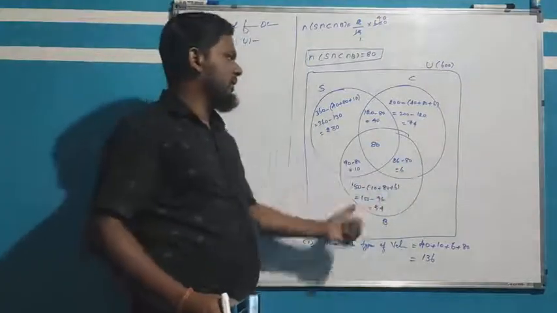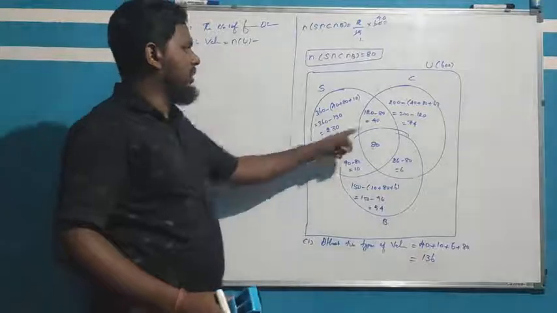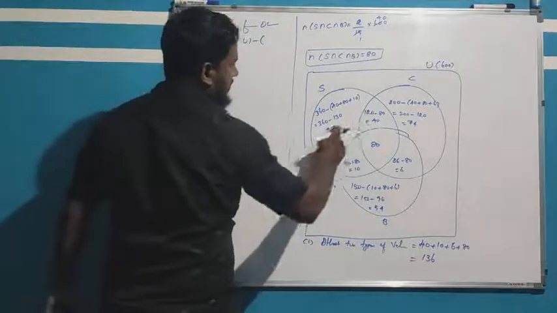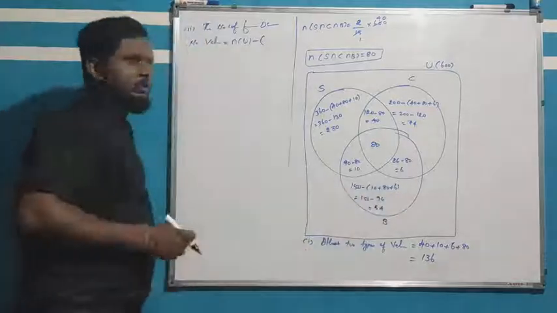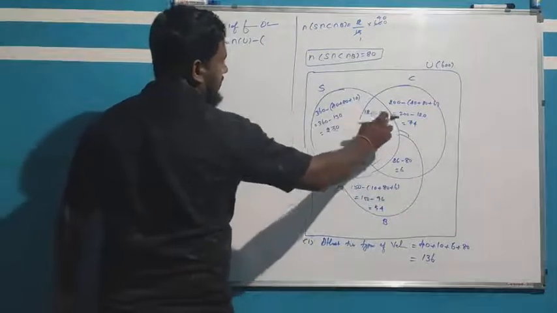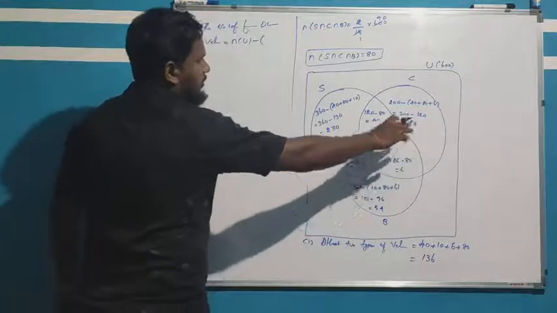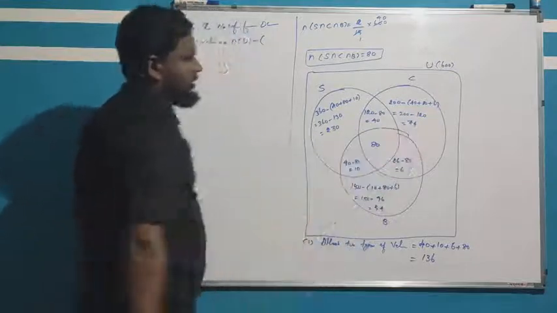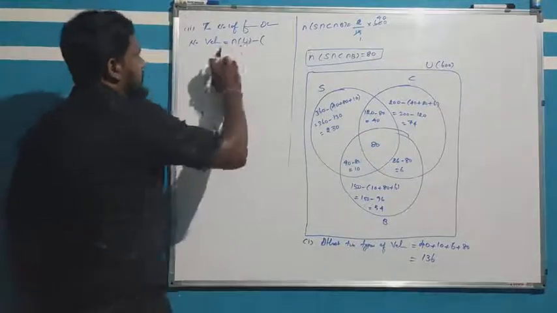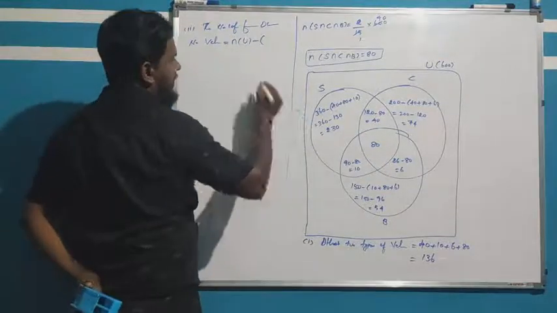So number of families how much you have to add. So for scooter and car and bicycle, every data we have to add here. So number of universal set difference. Every data add means what we get.